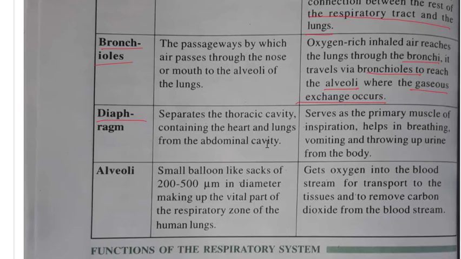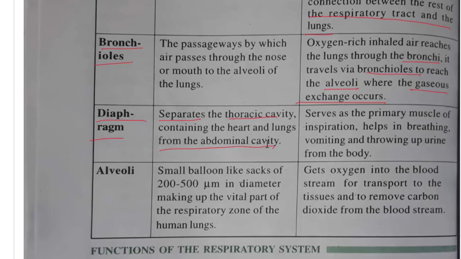Diaphragm. What is the diaphragm? It separates the thoracic cavity containing the heart and lungs from the abdominal cavity. So in our body there are two empty spaces. Cavity means empty space. One we call the thoracic cavity, one we call the abdominal cavity. So this diaphragm is something which separates the abdominal cavity and thoracic cavity.